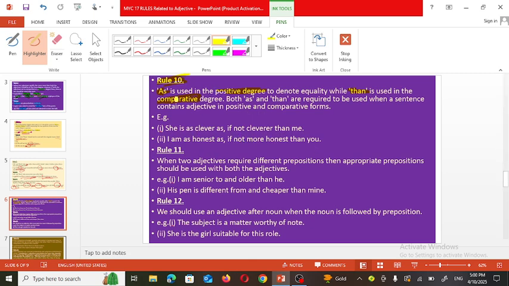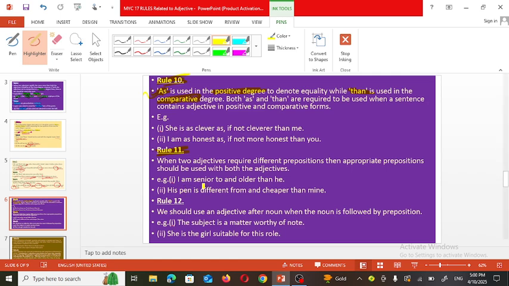So here you are able to understand that when we want to show similarity, or when we want to make the sentence in the positive degree, we use the word as, and when we want to do any kind of comparison, at that time we use than. Now let's see rule number 11. When two adjectives require different prepositions, then the appropriate preposition should be used with both of the adjectives.